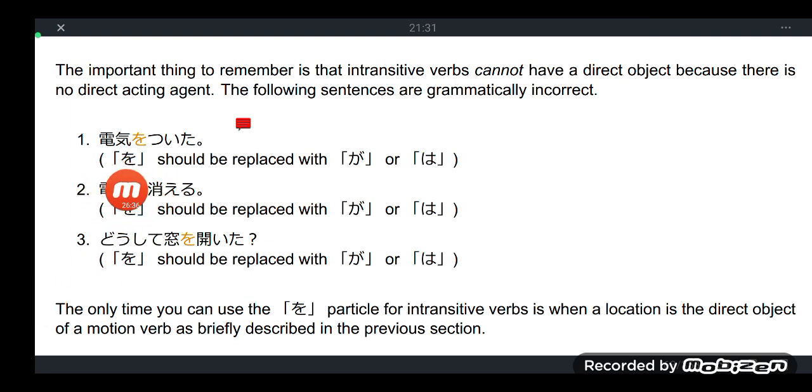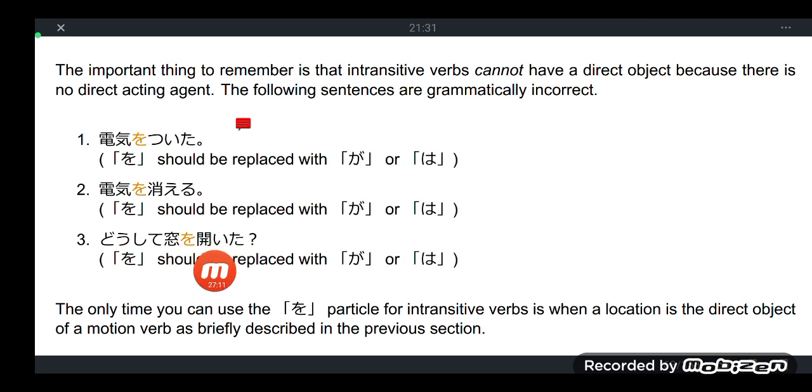Denki wo tsuita. The wo should be replaced with ga or wa. Denki wo kieru should be replaced with ga or wa, but usually ga, because kieru here is an intransitive verb. Doste mado hiraita. A second person is asking another person why the window has been opened.